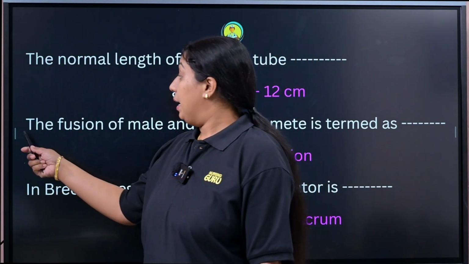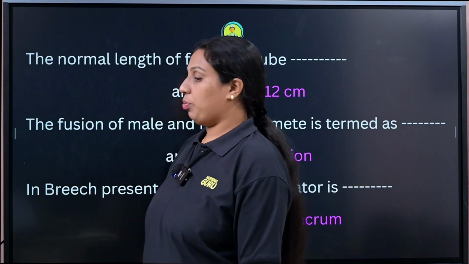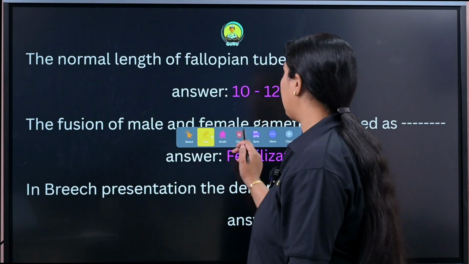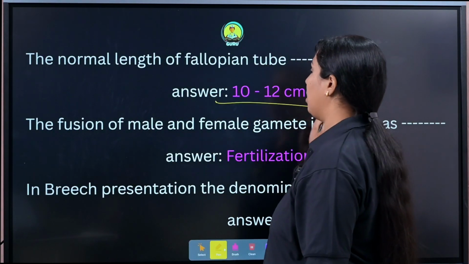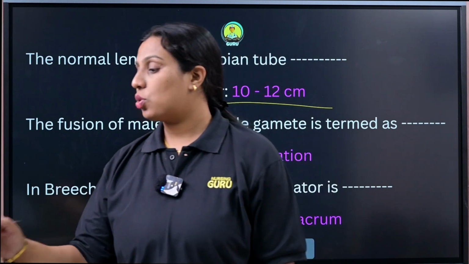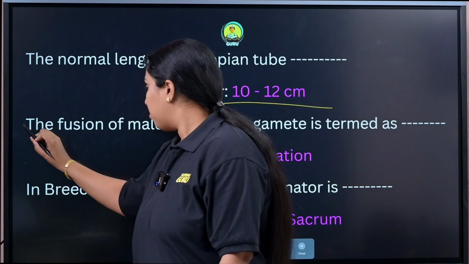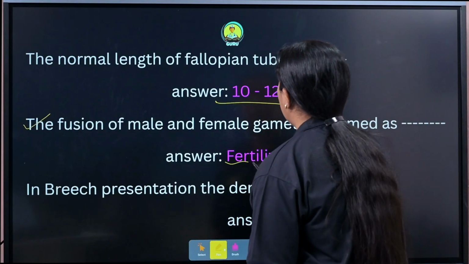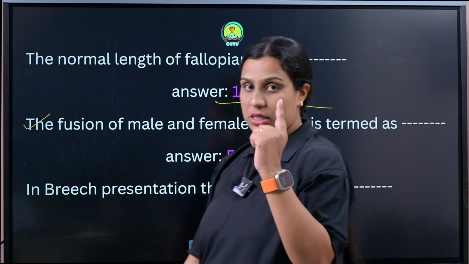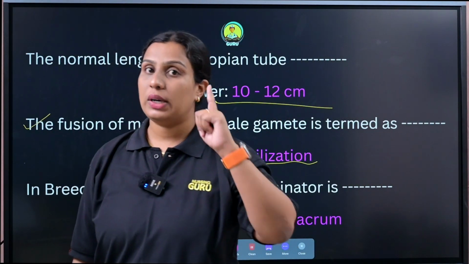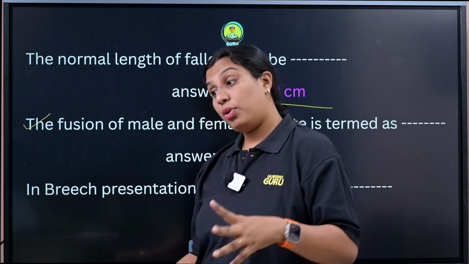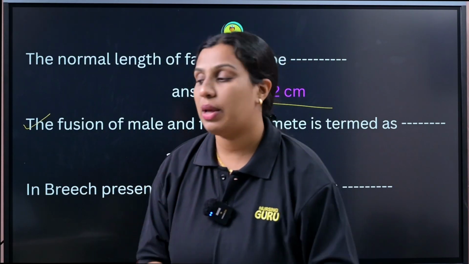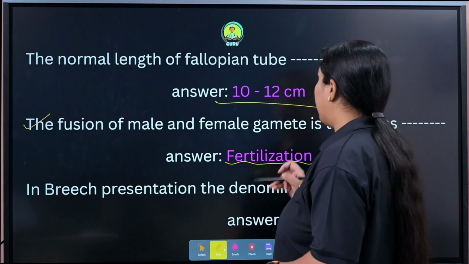The normal length of a fallopian tube is 10 to 12 centimeter. Okay, next question. The fusion of male and female gamete is called fertilization. So from the first chapter, anatomy and physiology, we are learning about fertilization. What is fertilization? The fusion of male and female gamete is known as fertilization.